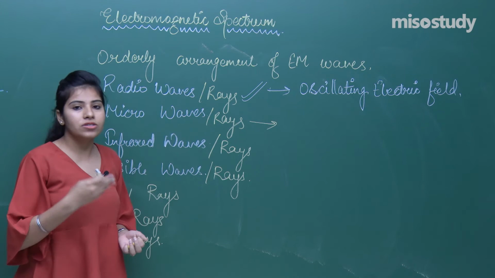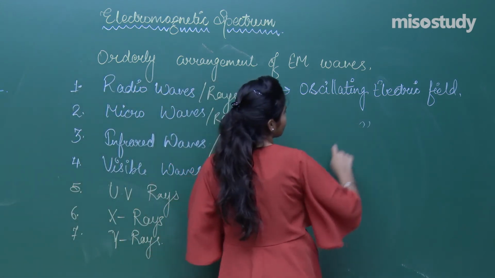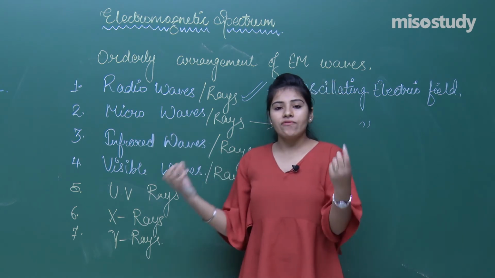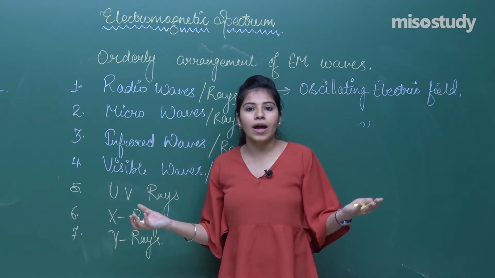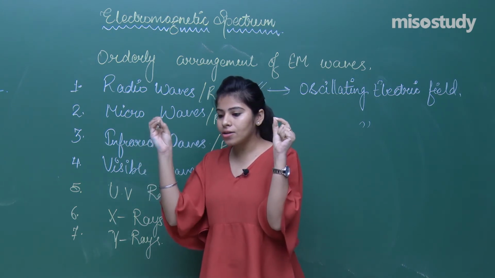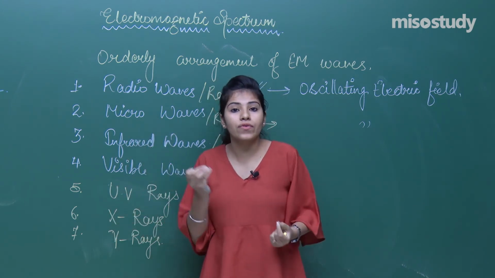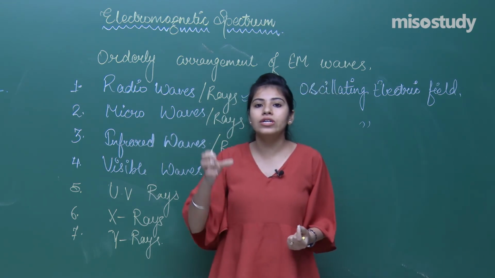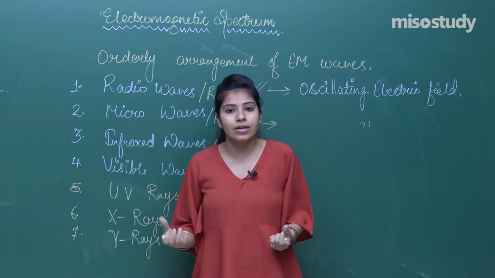Secondly, microwaves. For microwaves the generation is again the same, the oscillating electric field. But what are the uses? I know everybody nowadays would have a microwave at home. The microwave is the box in which microwaves are used to prepare your food, or to reheat your food I should say.